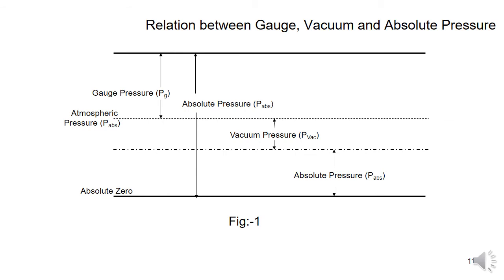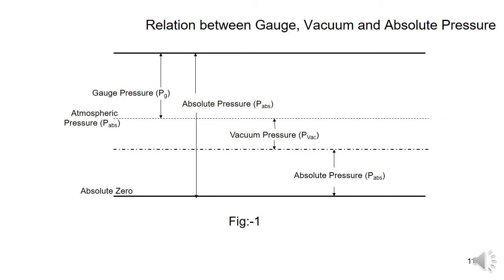Again I am discussing the pressure. Pressure is nothing but force per unit area. The standard SI unit for pressure is the Pascal. So 1 Pascal is equal to 1 Newton per meter square. A kilopascal is 10 power 3 Pascal. Pascal means nothing but Newton per meter square.